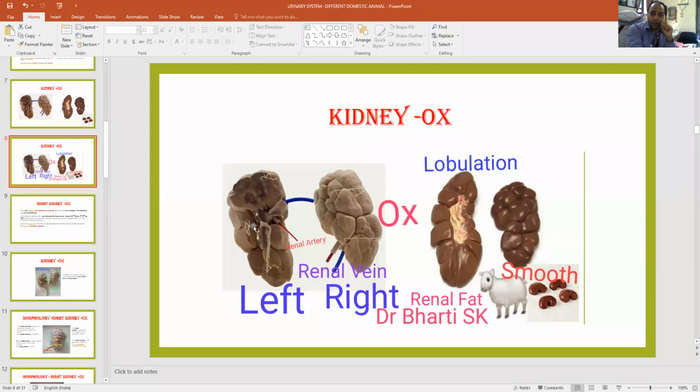This space or cavity is known as the hilus. In the left kidney, the hilus is located dorsally. This is the identification point for right and left. In the left, the hilus is present on the dorsal surface, but in the right kidney it is present on the ventral surface. This is the distinguishing point for identification of right and left. And this is the vein, this is the artery, called the renal artery and renal vein. So I think this is clear.